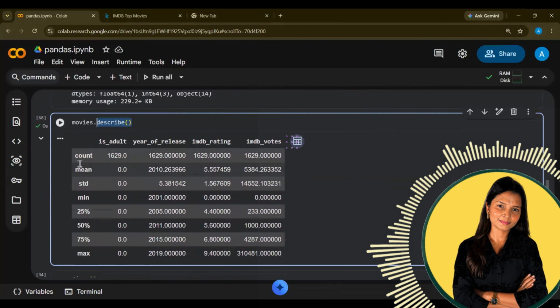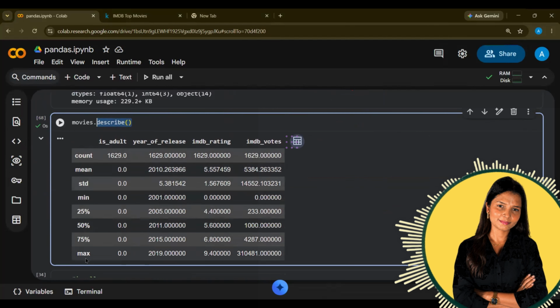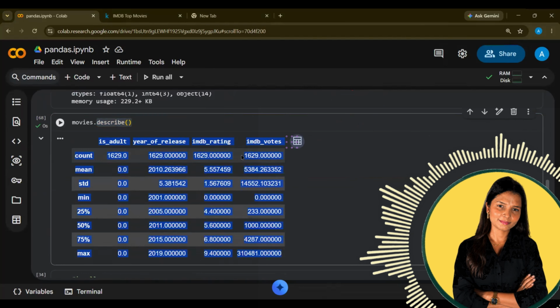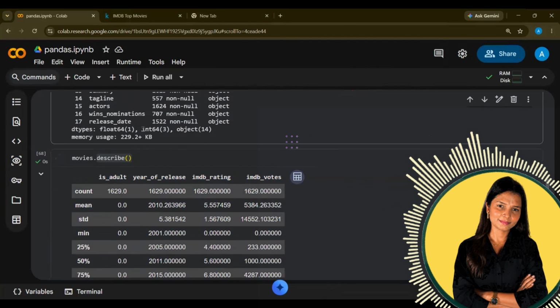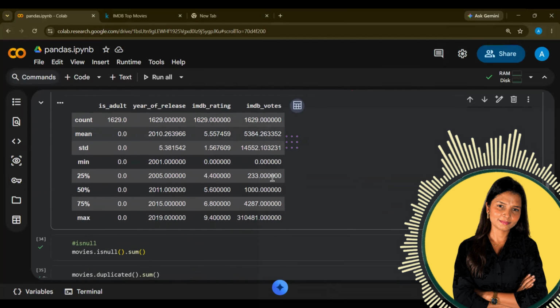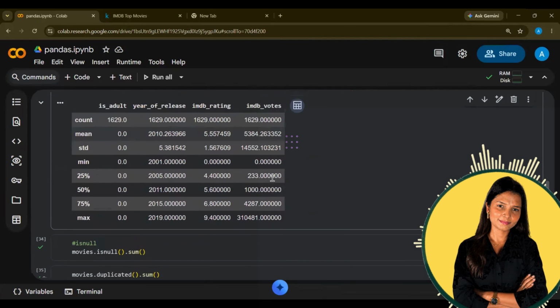Got it? So describe gives count, mean, standard deviation, min, 25%, 50%, 75%. And this describe function by default works on numerical columns. How many numerical columns do we have? 3 integer and 1 float. It means total 4, so it will only take 4 columns.